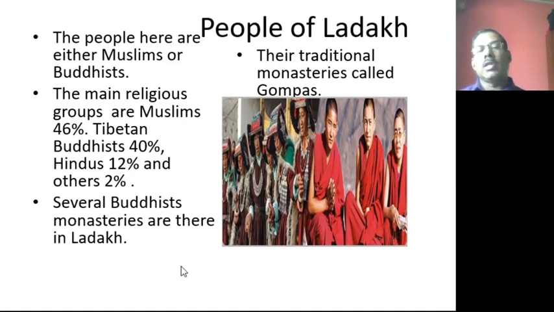And another important thing, several Buddhist monasteries are there in Ladakh. The Buddhists constructed houses to live in Ladakh. They are called monasteries. They are called gompas. So please remember, their traditional monasteries, constructed by the Buddhists in Ladakh, are called gompas. You can see the different monasteries in the next slide, but you should understand that the traditional monasteries of the Buddhists are called gompas in Ladakh.